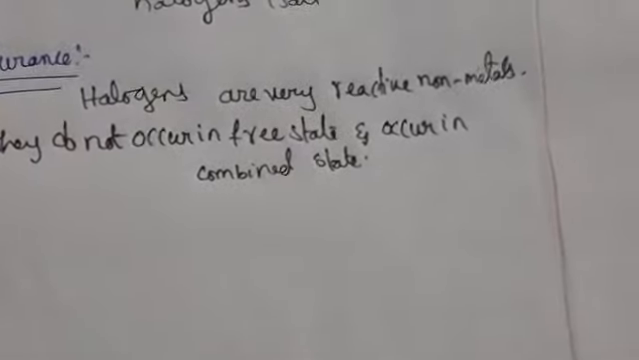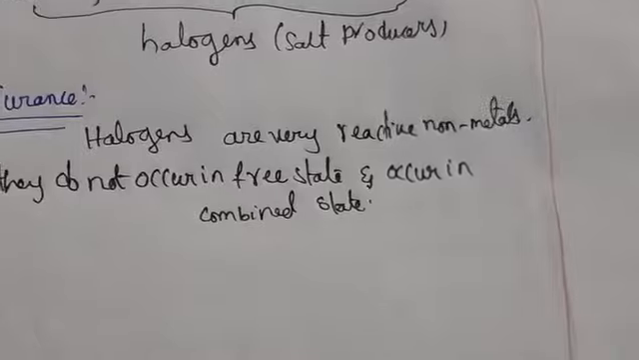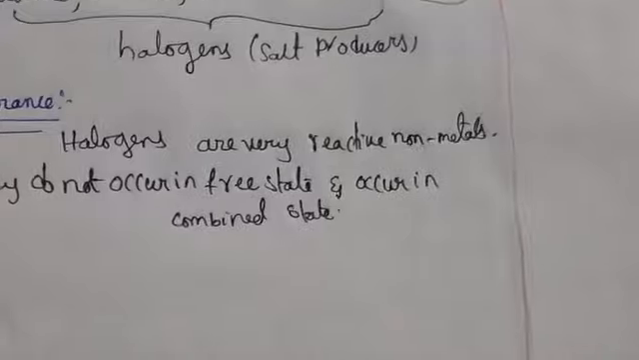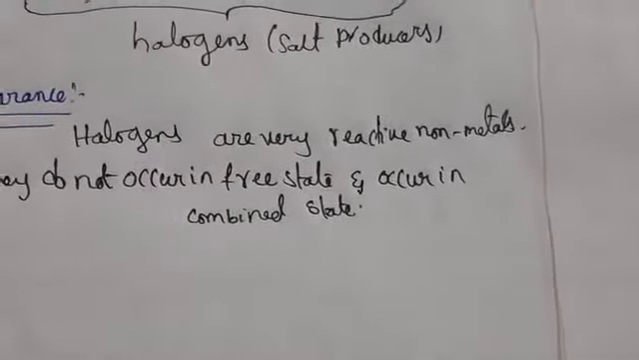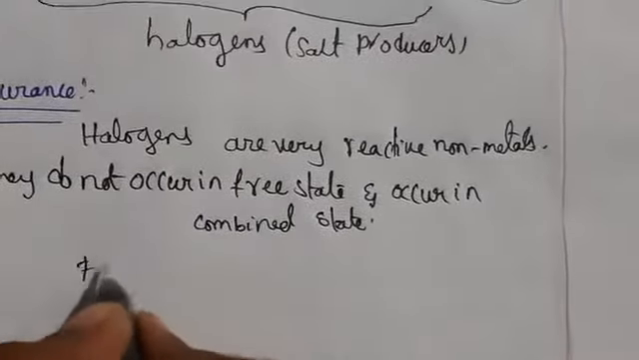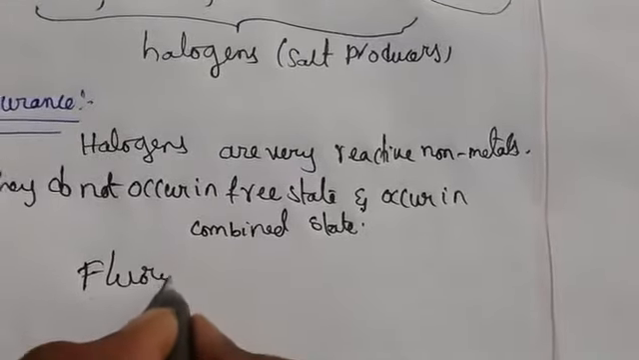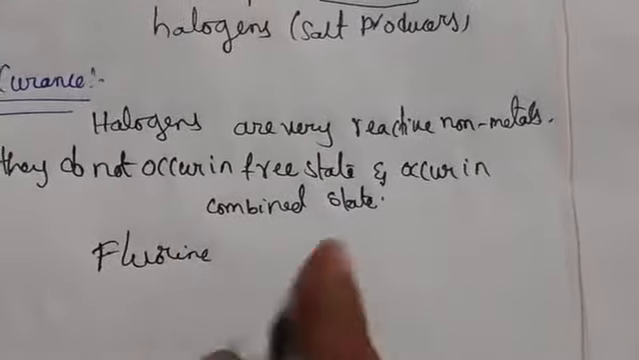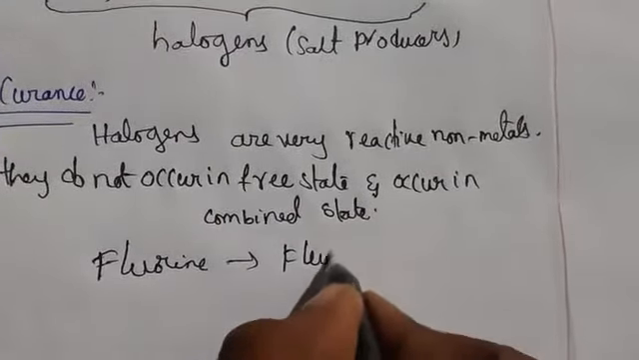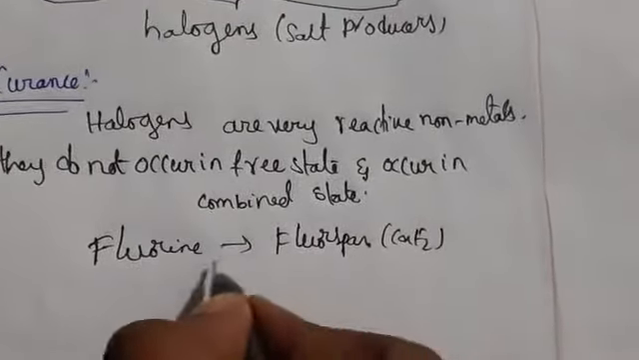When you take fluorine and chlorine, they are fairly abundant compared to bromine and iodine. Fluorine is present mainly as insoluble fluorides like calcium fluoride. It occurs as fluorspar, that is CaF2, and also fluorapatite.